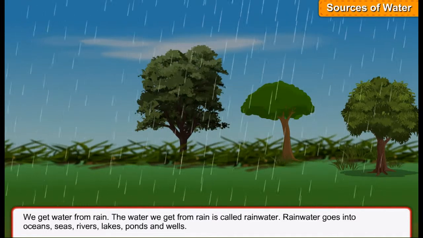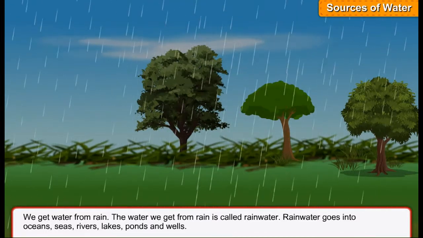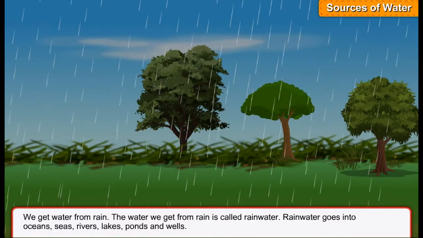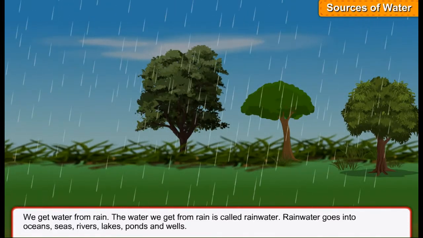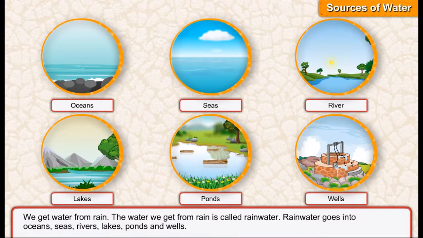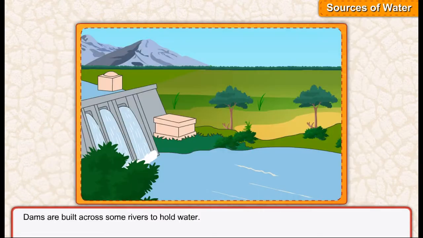Sources of water. We get water from rain. The water we get from rain is called rainwater. Rainwater goes into oceans, seas, rivers, lakes, ponds, and wells. Dams are built across some rivers to hold water.